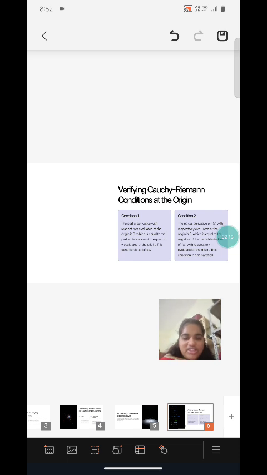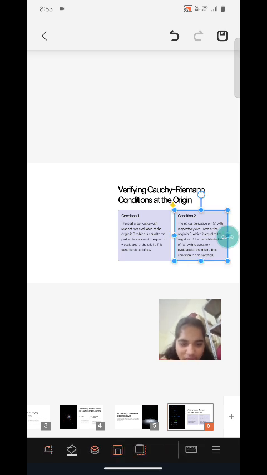Let's verify the Cauchy-Riemann conditions at the origin. The partial derivative with respect to x evaluated at the origin is 0, which equals the partial derivative with respect to y evaluated at the origin. This condition is satisfied. The partial derivatives of f(z) with respect to y evaluated at the origin also satisfy the condition.